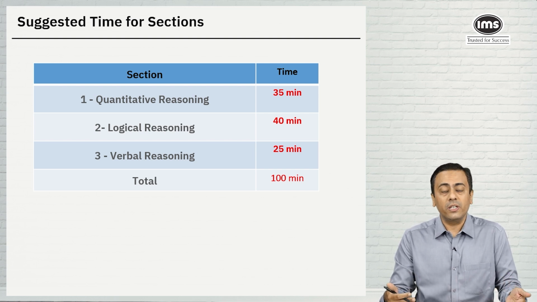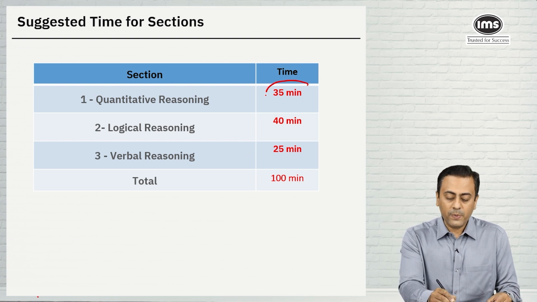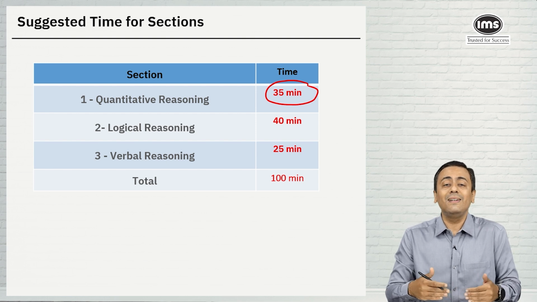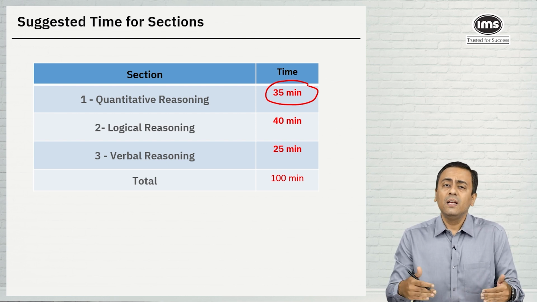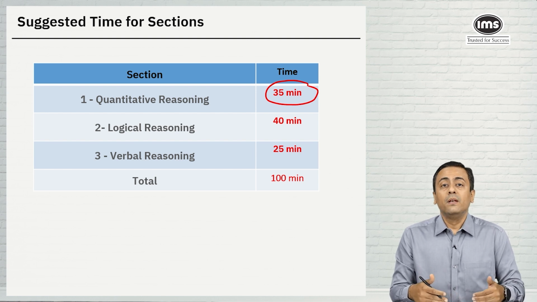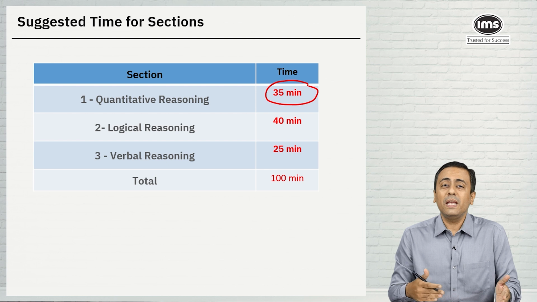Now, let us see what the suggested time limit is for each of the three sections. The ideal recommendation for the quantitative reasoning section is that you should not be spending more than 35 minutes. If a particular student is not really great at quantitative reasoning, he should be spending around 25 to 30 minutes max. But based on the level of difficulty, if he is able to spend around 35 minutes, he will be able to touch around 25 to 28 questions.